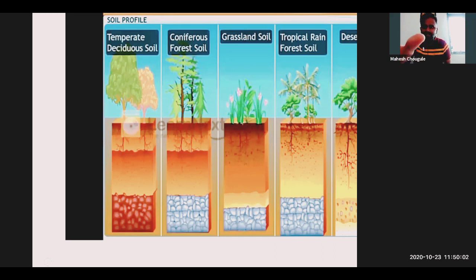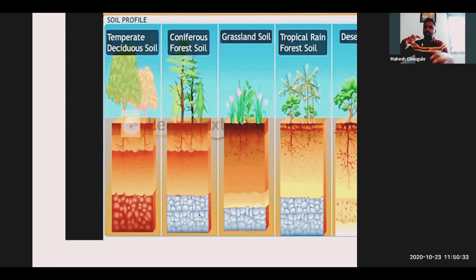Yes. So here you can see different types of soil. We cannot get similar soil in all the regions, as we have discussed. In some part of India, if you move to southern India, we get a different type of soil, and if you move to northern India, we get a different type of soil. Eastern, western, everything. Because of what? Different regions. Because of what? Climatic conditions. Because of their weathering in that particular area.